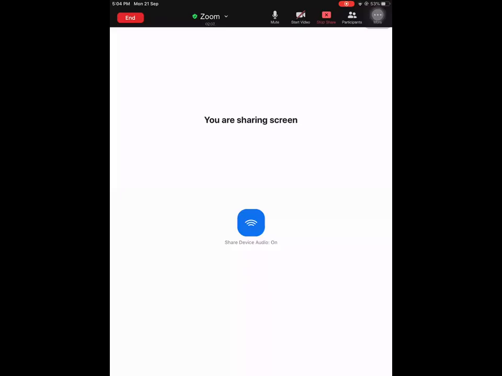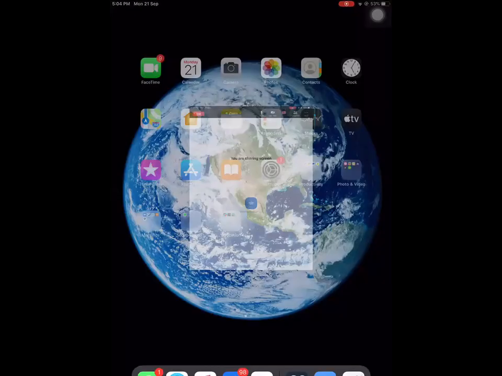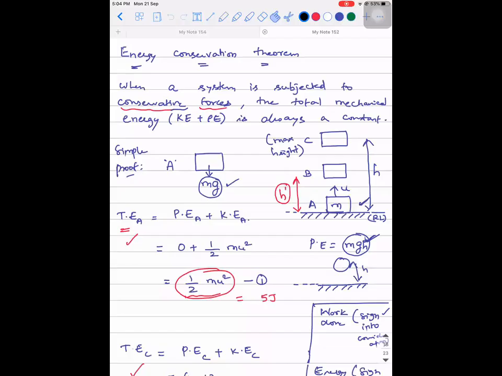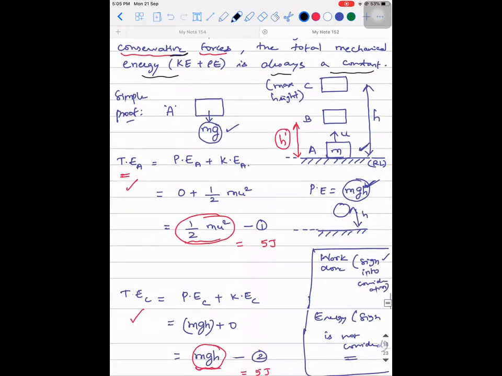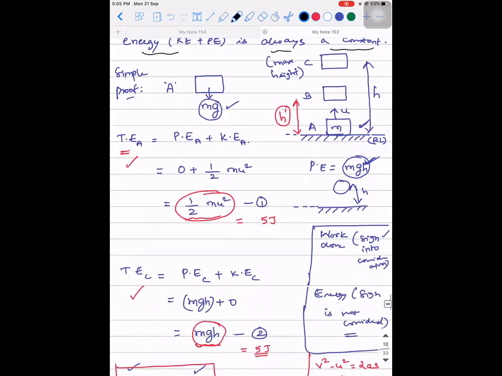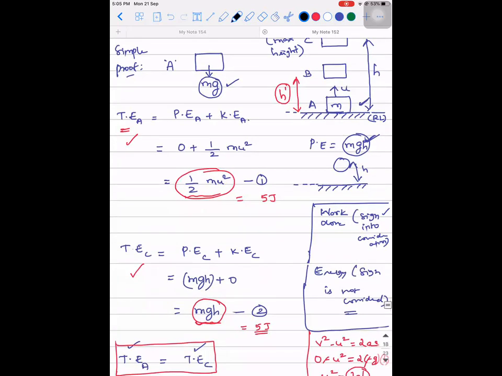Now listen. Last class we were discussing the energy conservation theorem, right? It states that when the system is subjected to conservative forces, then the total mechanical energy of the system is always a constant. Then I tried to derive and show you for a simple case. But the point I want you to remember is, you need to say that the total energy at every point throughout the journey of the particle is always a constant.